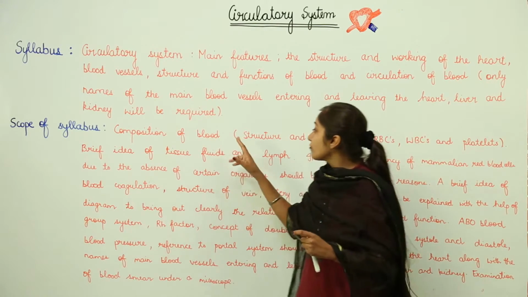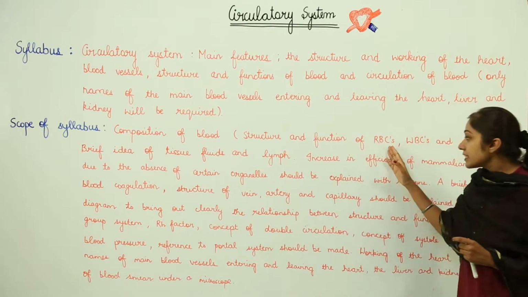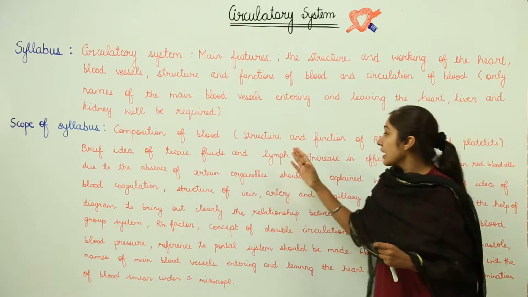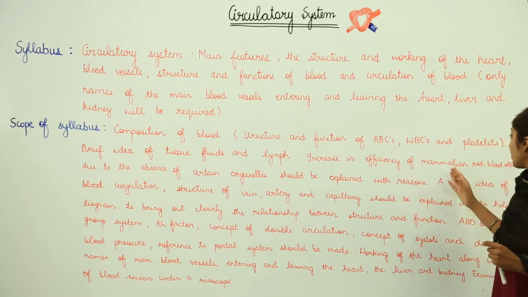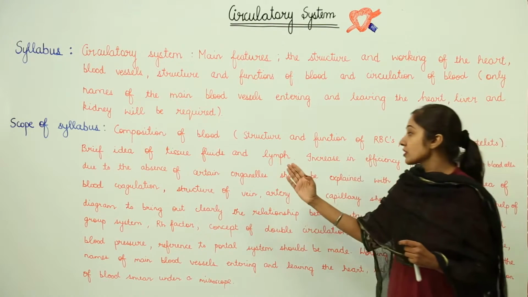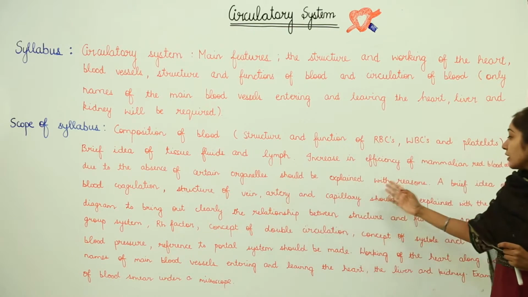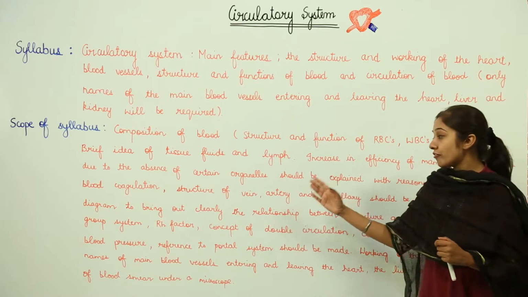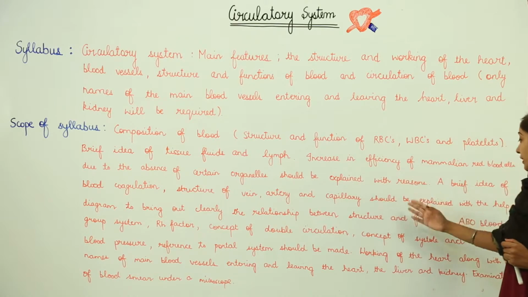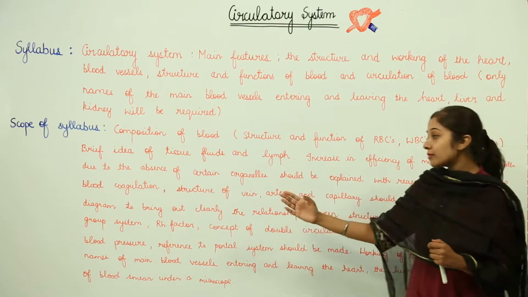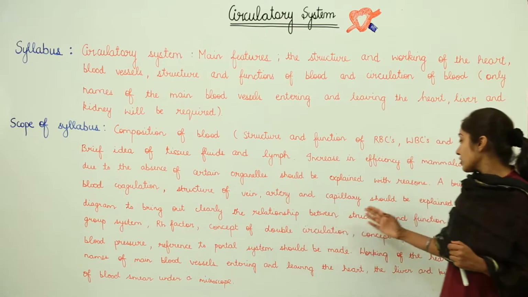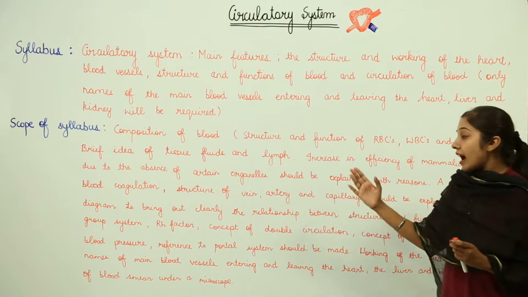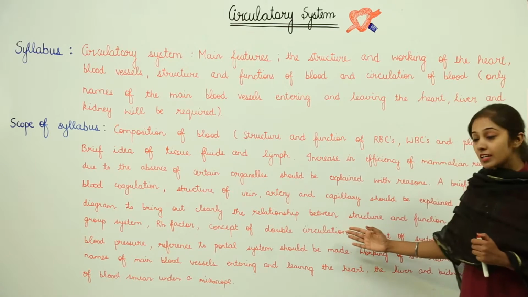The composition of blood, structure and functions of RBCs, WBCs and platelets, brief idea of tissue fluids and lymph, increase in efficiency of mammalian red blood cells due to the absence of certain organelles should be explained with reasons, a brief idea of blood coagulation, structure of vein, artery and capillary should be explained with the help of diagram to bring out clearly the relationship between structure and function, then ABO blood group system, RH factor,